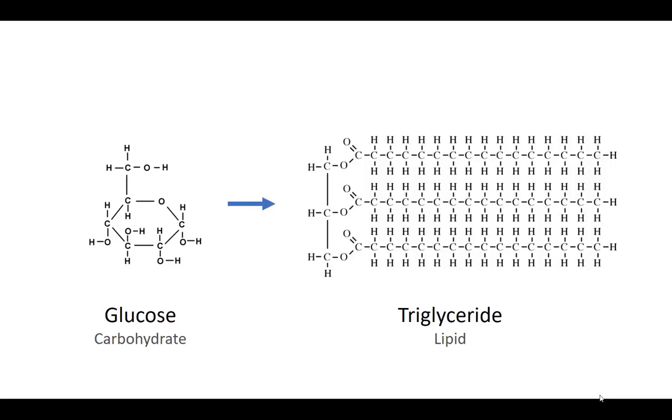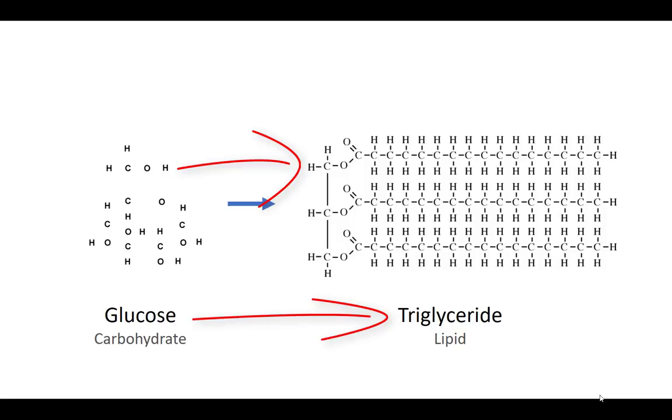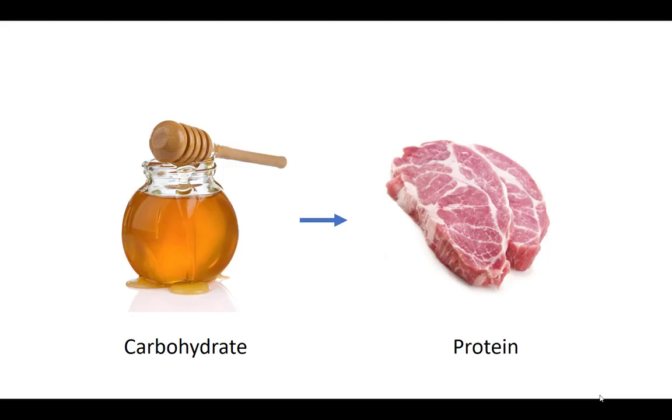Notice we can take atoms from one biomolecule, break the chemical bonds in it, rearrange those atoms, and form new chemical bonds to make a different biomolecule. Here's another example. We can take a carbohydrate and make a protein. You could eat proteins, and your body will convert it to a carbohydrate.